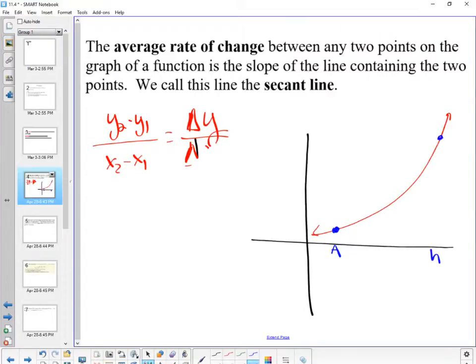So if I have A, do you guys remember what we used to call the y value when we're working with functions? Instead of y, we called it f of x, didn't we? So the coordinate here would produce f of A, would it not? So if I have A, the y equivalent would be f of A. And if I travel some distance over here to H, what would my equivalent y be?